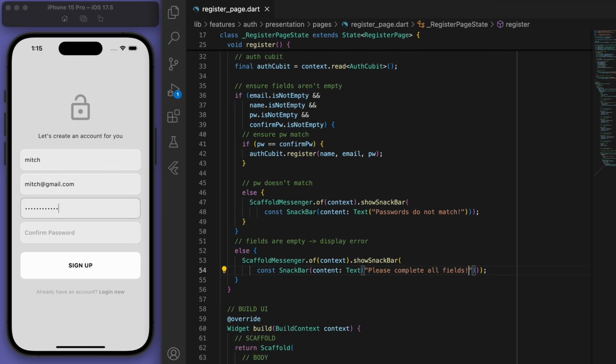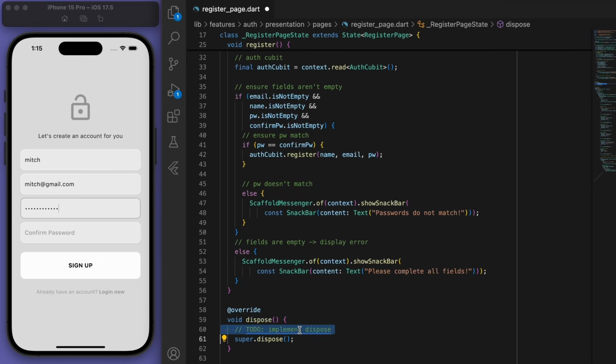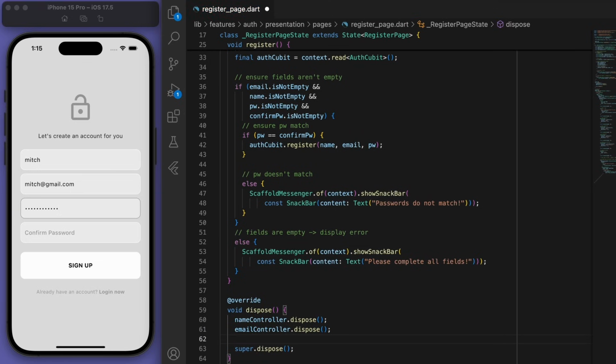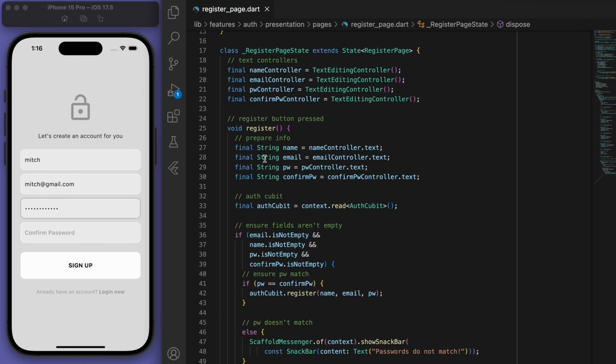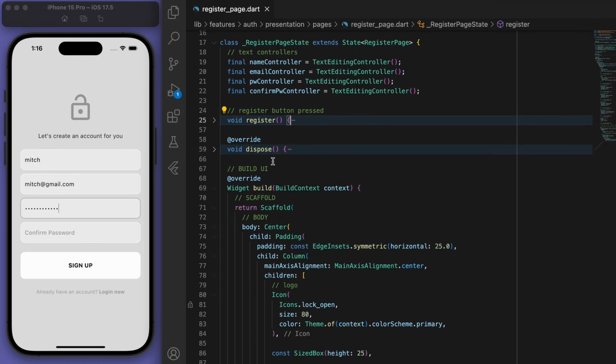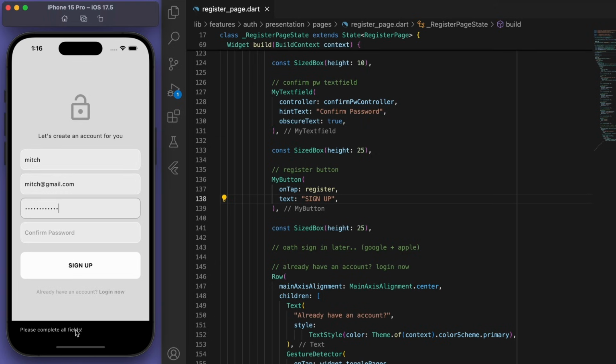Cool, and it's a good practice to dispose of all of our controllers to control for memory leaks. And that's it. So in our register button, we can now pass our register method. And you can see if I click sign up, you can see the snack bar showing the error at the bottom.